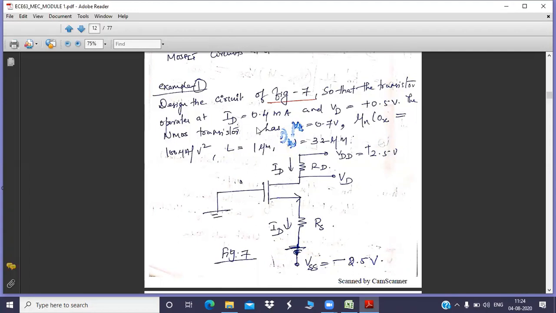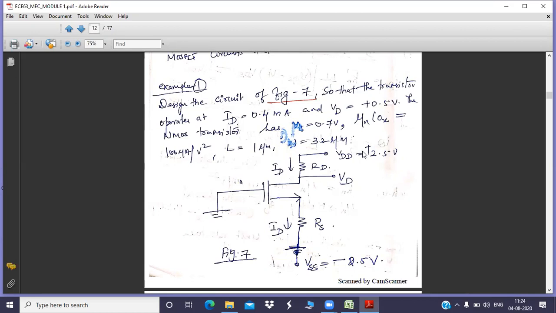That is given. ID is 0.4 milliampere. The overall current flowing through the entire transistor is 0.4 milliampere. And you have the threshold voltage, VT. Threshold voltage is 0.7, meaning at least you have to maintain this voltage as VGS. What is VGS? VGS is the gate to source voltage. That gate to source voltage should be at least equal to 0.7 volt for conduction to take place. That is the significance of threshold.